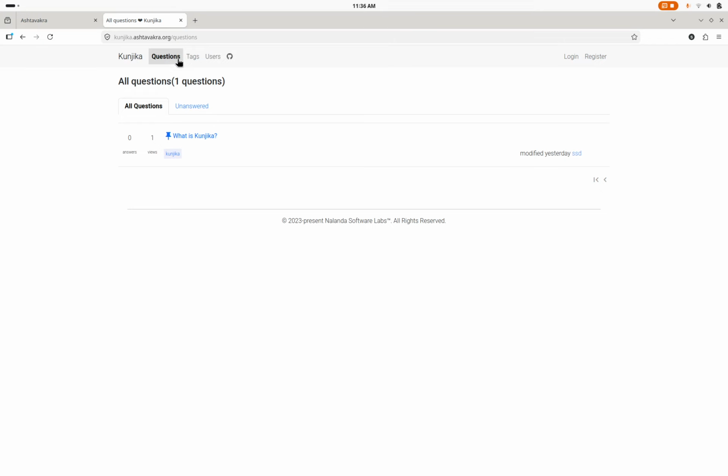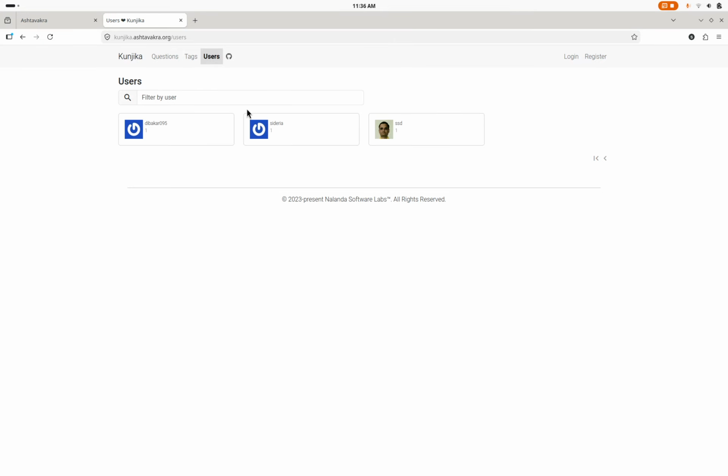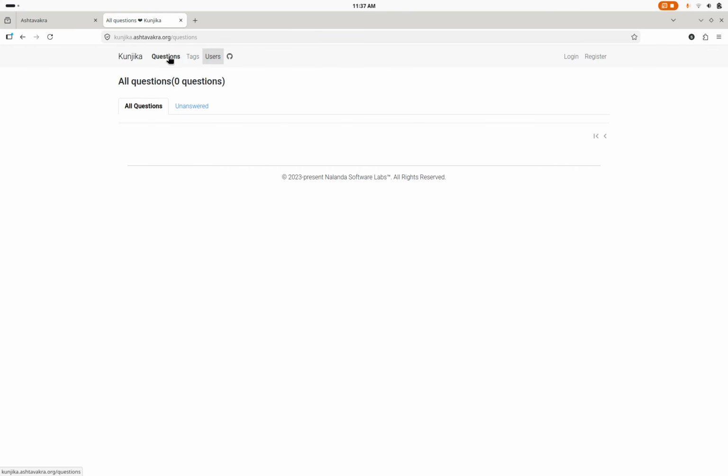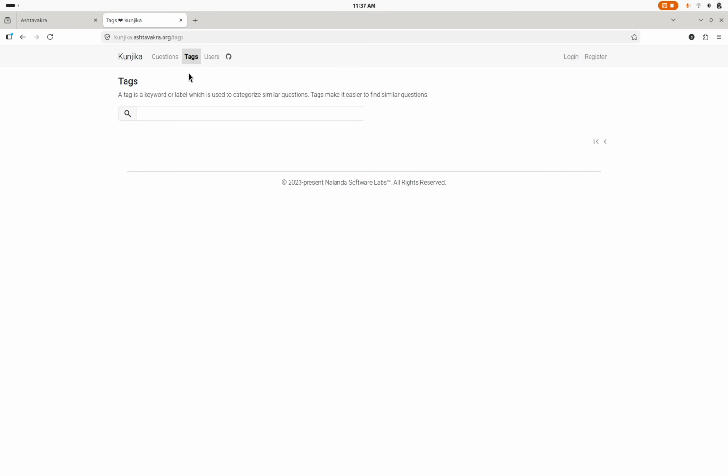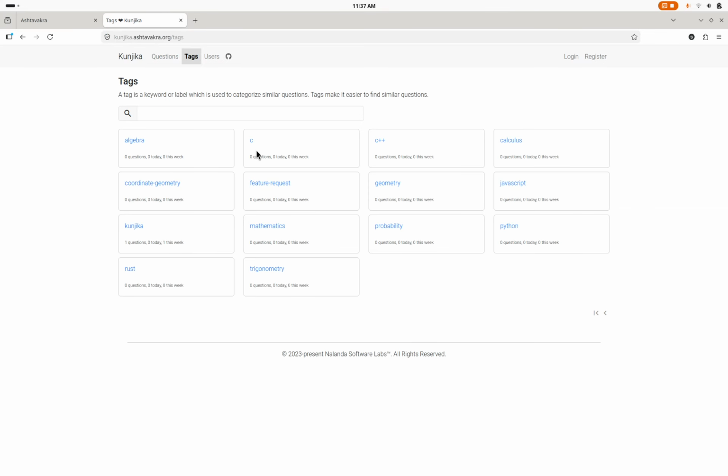And your email is very safe. Even I cannot see your email from the user UI. Of course, from the database, I can see all the emails. So make sure that you create a login here if you have questions or you want to help others with the studies of maths or programming. In programming, I have covered C, C++, Python, Rust, and JavaScript. These are the languages I know, and I'll be able to answer those questions.